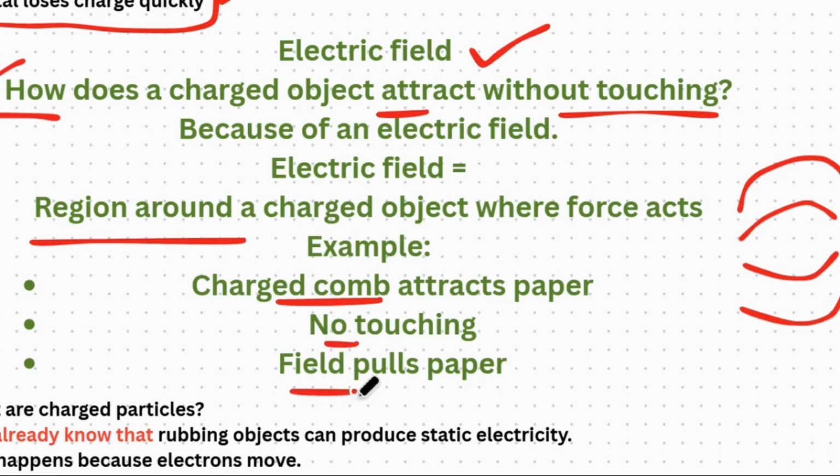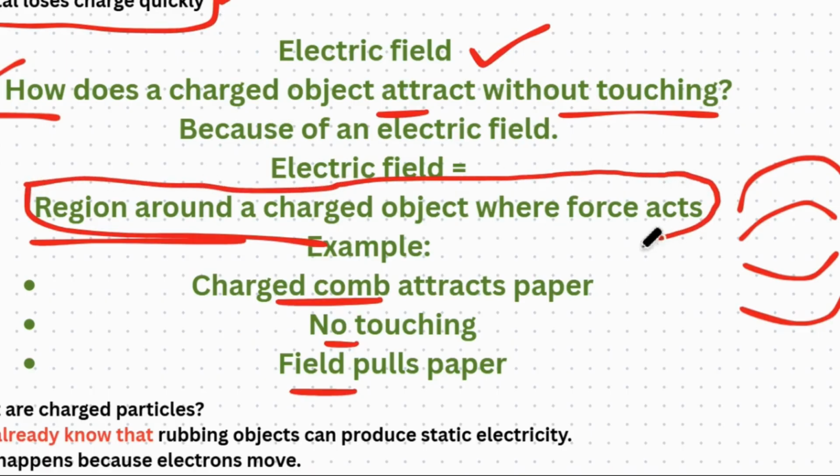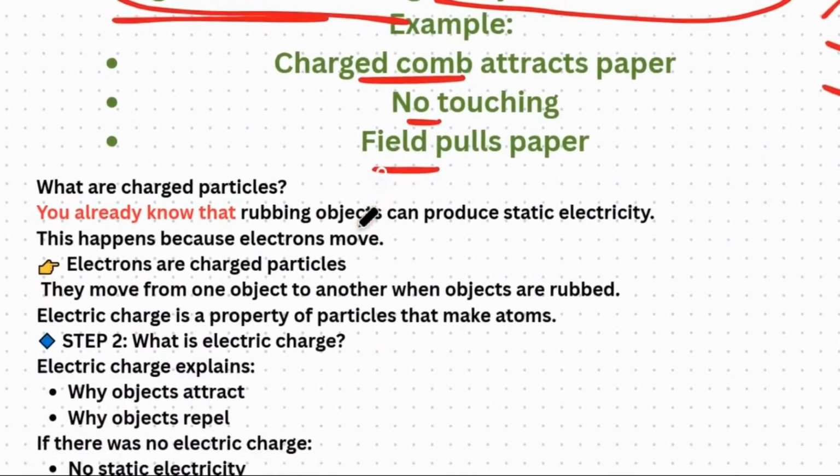The example for an electric field is a charged comb attracting paper: no touching, but the field pulls the paper. That field in the comb is pulling the paper without touching. So that field is named the electric field. It is the region around the charged object where force acts. This is the definition of an electric field: the region around a charged object where force acts.